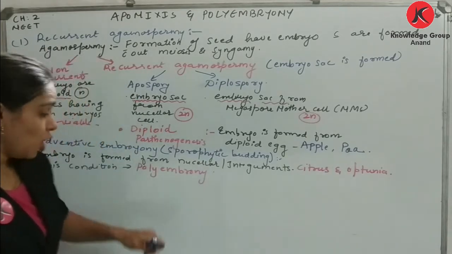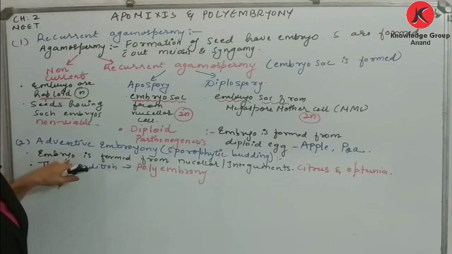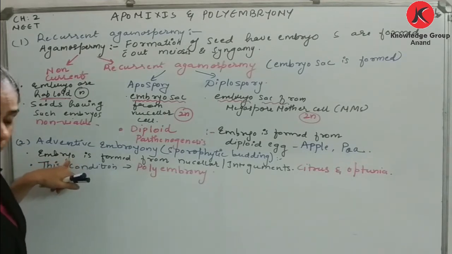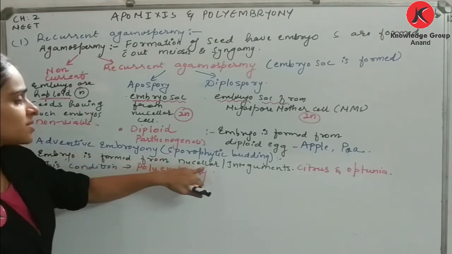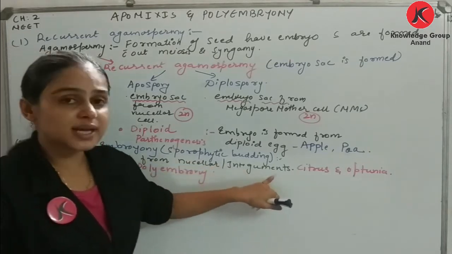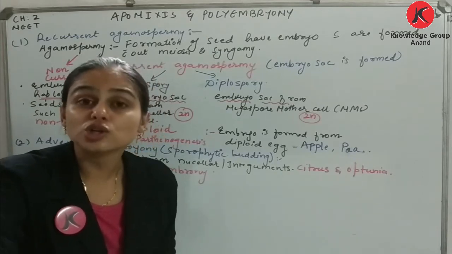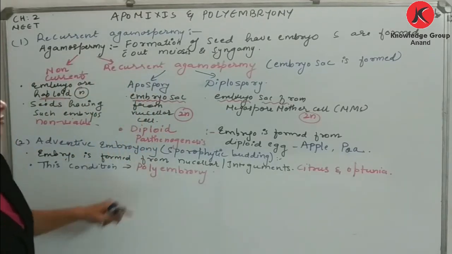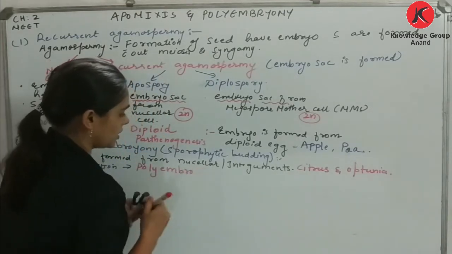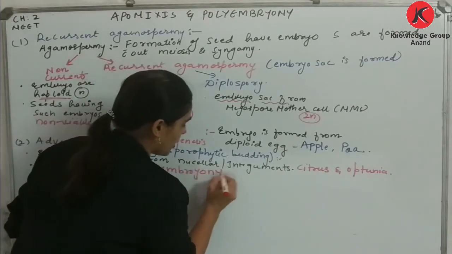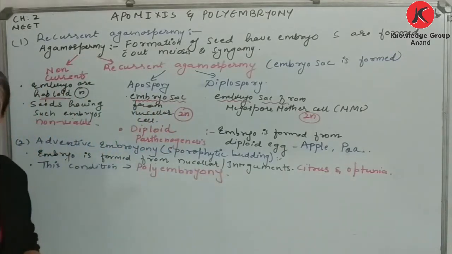Yes or no? So here a normal embryo is always formed. Apart from this, an embryo is formed from cells of the nucellus or cells of integuments, which results in formation of an extra embryo. So this is the case of your polyembryony. Am I clear?